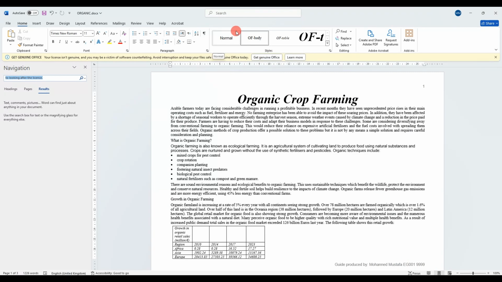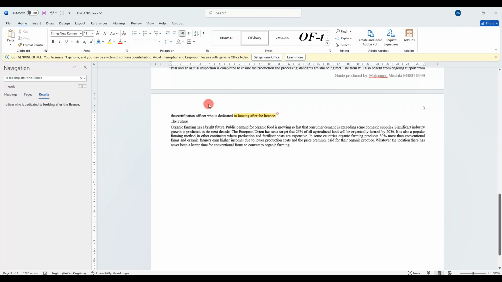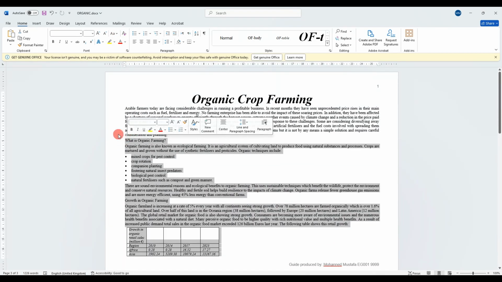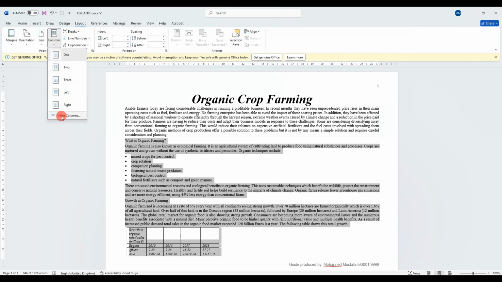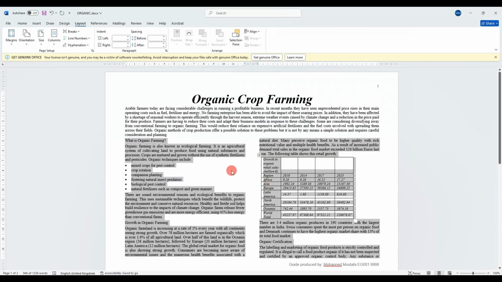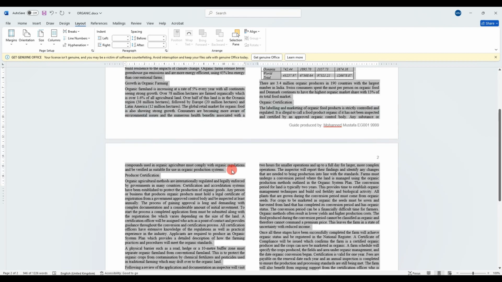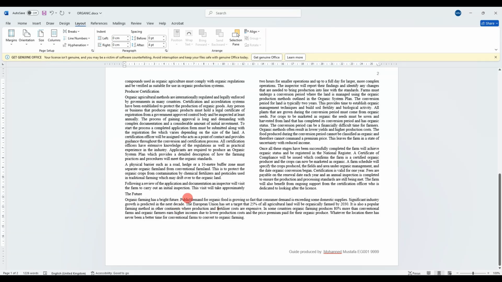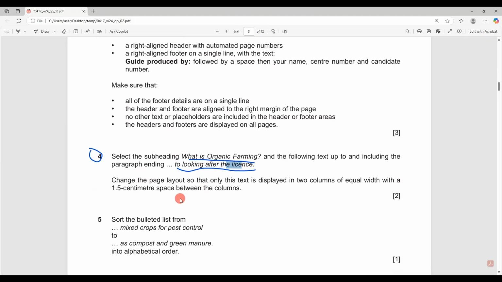Okay, so once you search, yes, we get it here. So up to this one. So I'll go up like this, and I'll go layout, columns, more columns, 2, and it says equal space. As you can see, it's automatically equal 12.23 and 12.23, and 1.5 space in between the 2 columns, and hit yes. As you can see now, part of the document has been divided into 2 columns, and only the first paragraph and the last paragraph is 1 column. Okay, so this is done.